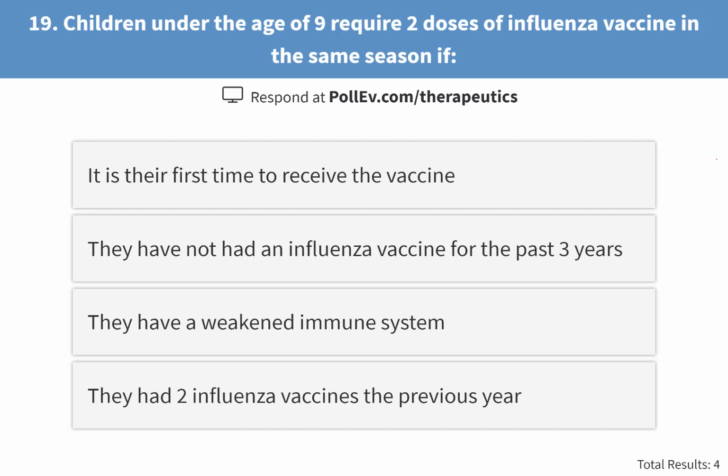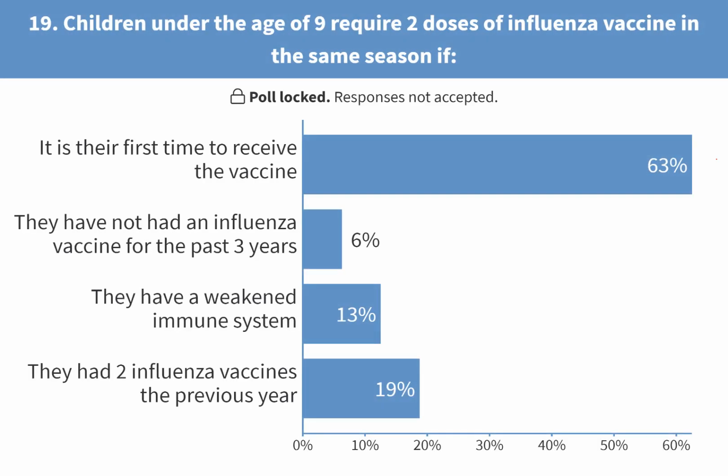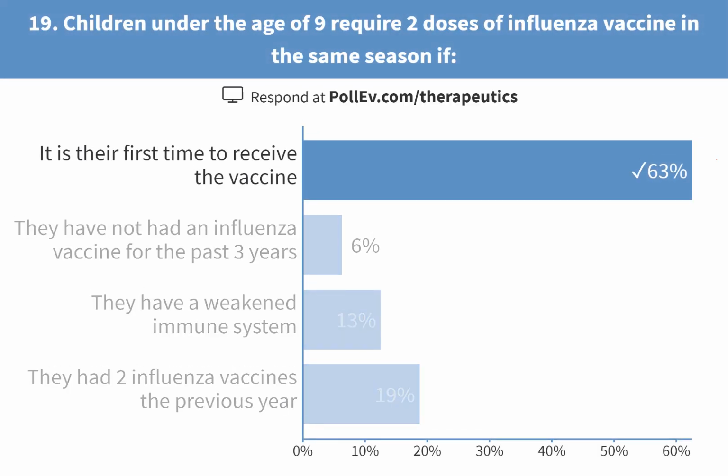Children under the age of 9 years require 2 doses of flu vaccine in the same season if A, it's their first dose, or B, they have not received influenza vaccine for the past 3 years, or C, they have a weakened immune system, or D, they had 2 flu vaccines in the previous year. That was the last question. Okay. They receive 2 doses in the same season if this is their first ever dose in life.